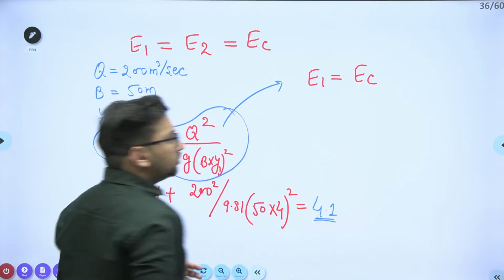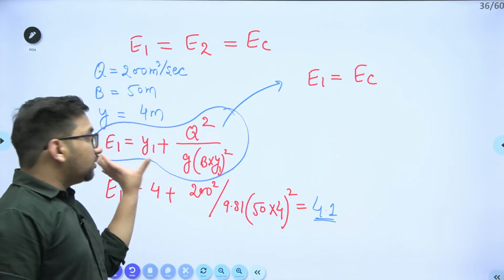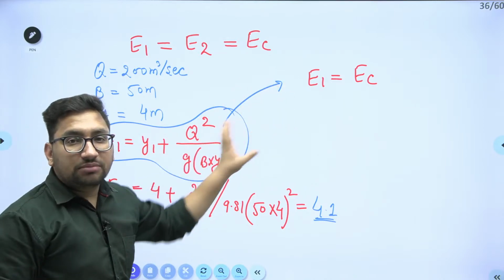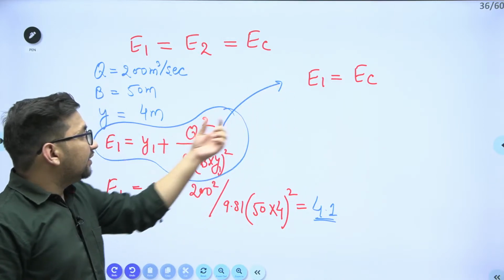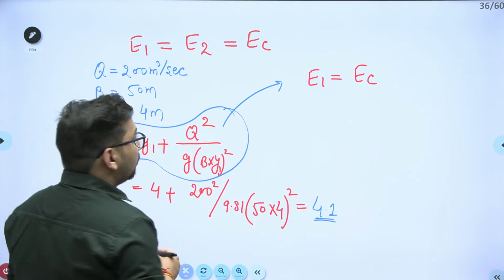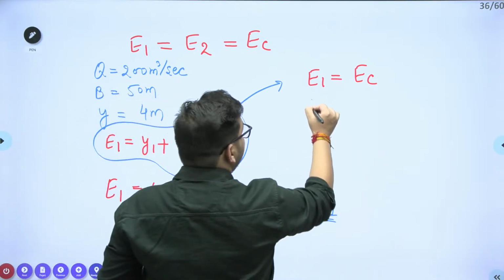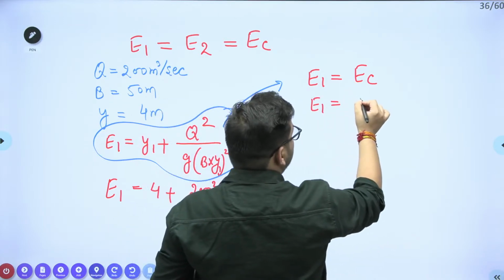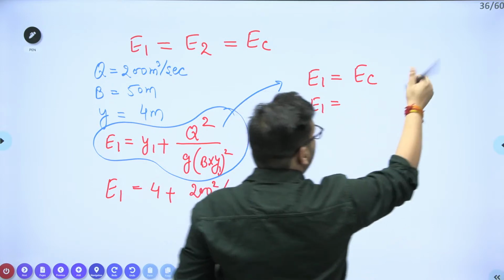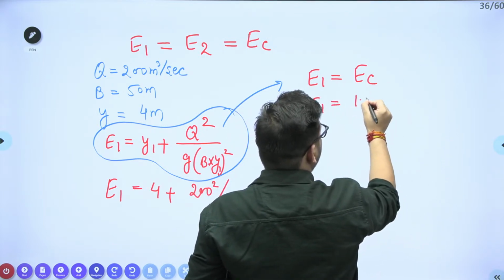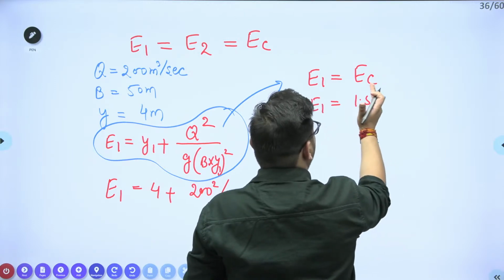Also try to see this particular equation. We can make one direct result from this, right? We know that E1 will be equal to E critical for this particular condition. So if I write it as E critical, I know that for a rectangular channel, EC is equal to 1.5 of YC, or I'll write 3/2 times YC.